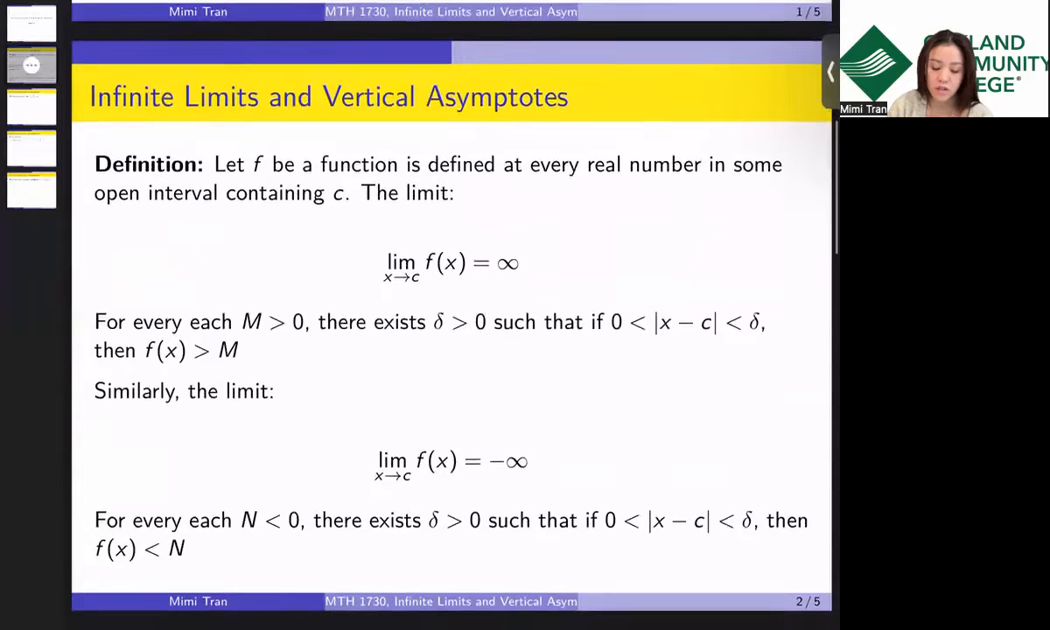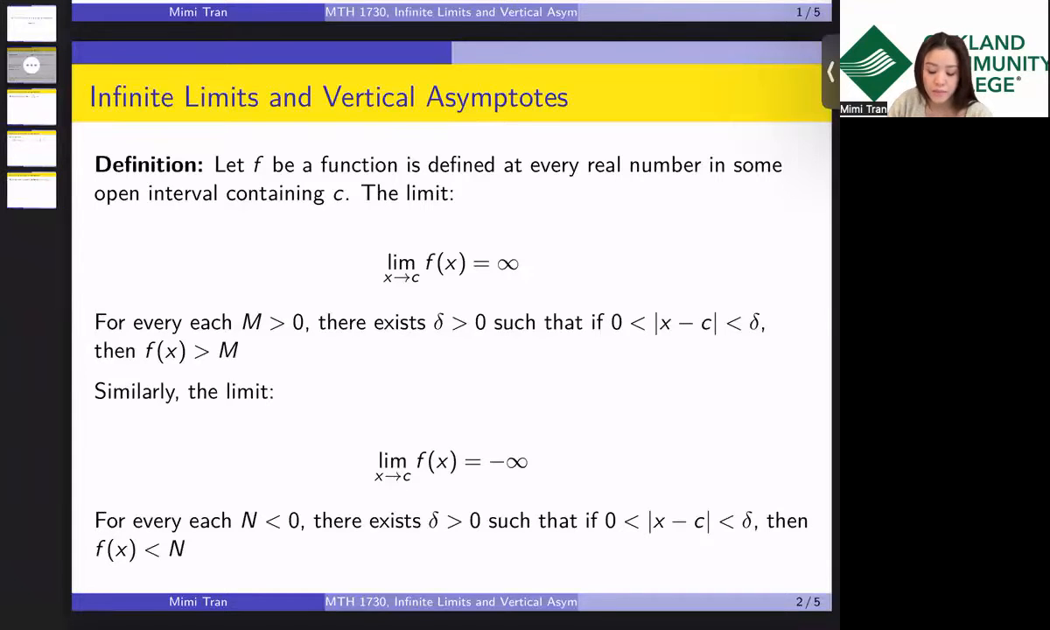So this is the definition of the infinite limits. It's slightly different than the finite limits, right? And I'll explain to you why later. Let f be a function defined at every real number in some open interval containing c. Then the limit as x approaches c of f of x is equal to infinity.